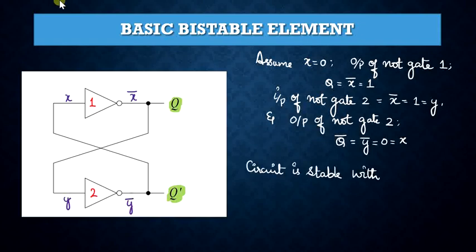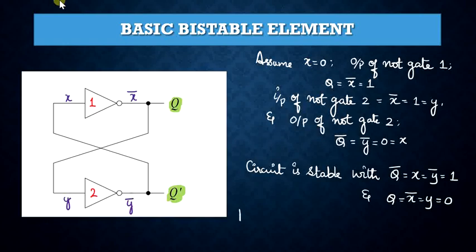Thus the circuit is considered stable with Q bar equal to X equal to Y bar, that will be equal to 1, and Q equal to X bar equal to Y, that is equal to 0.